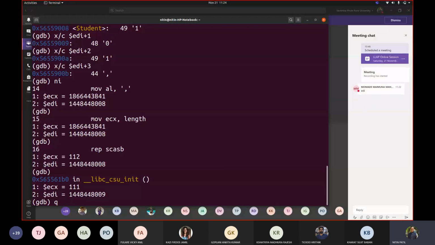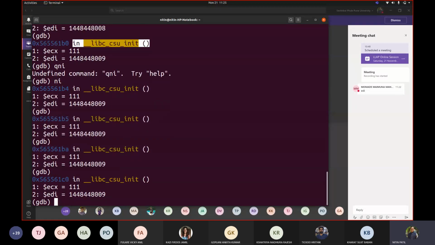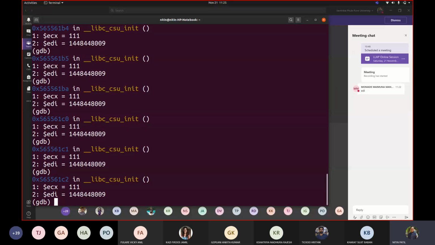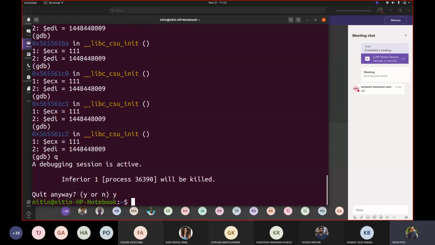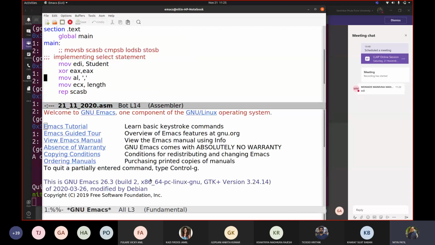Have you understood why we require repeat till not equal? If I write repeat, repeat will not work with SCAS. You may see it came out of the code directly. It is entering into some standard library code. Correct. Now if I continue execution, it will not execute my code because it came out of my code. So that's why I need to write repeat till not equal in the code. So let us go back and write here repeat till not equal.